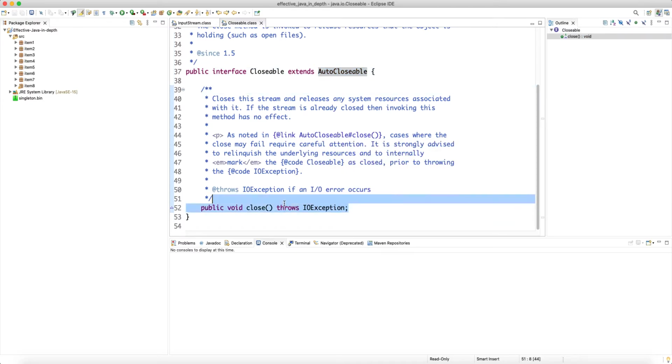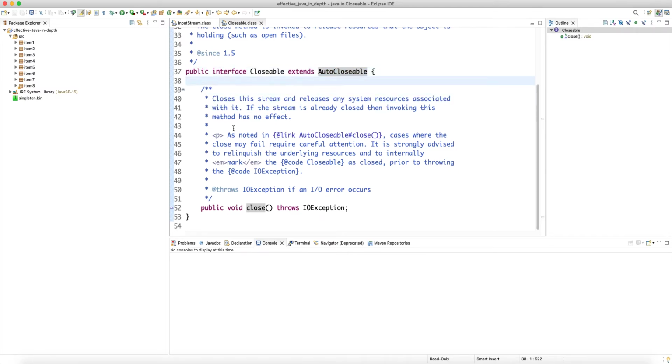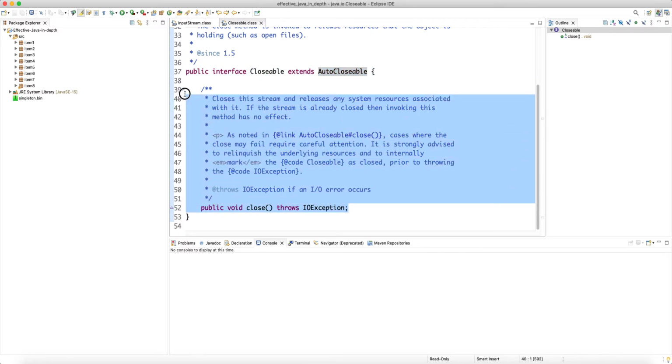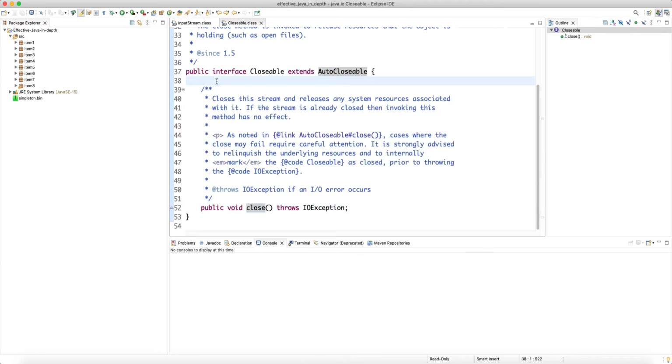In order to have a deterministic destruction, we have to give a hint to the user of our code that this class has some capabilities for closing the resources. So if you see a class that implements the AutoCloseable interface, which means this class can acquire some native resources, you can call close, you have to call close. So it's a strong indication that this class deals with native resources.